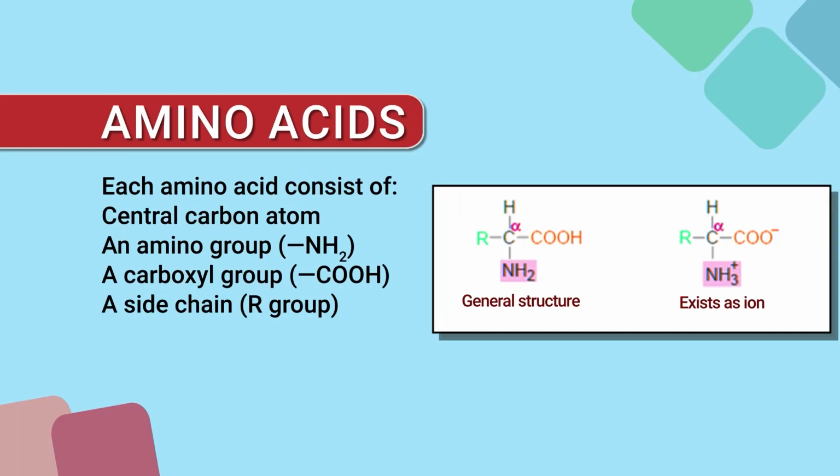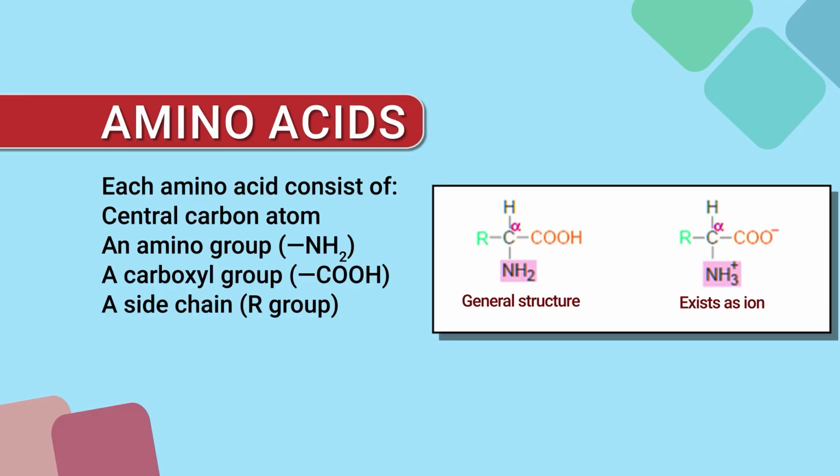The amino acid is termed an alpha amino acid if both the carboxyl and amino groups are attached to the same carbon atom. That time we can say that it is an alpha amino acid. And amino acids mostly exist in ionized form in the biological system. If we see the general structure, whatever the amino acid is, it exists in ion form.